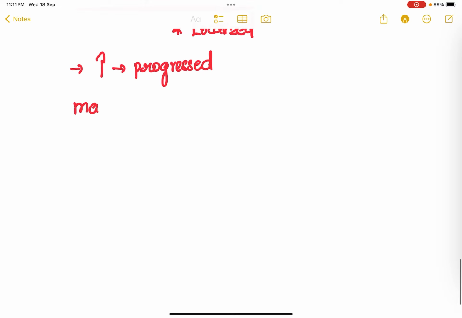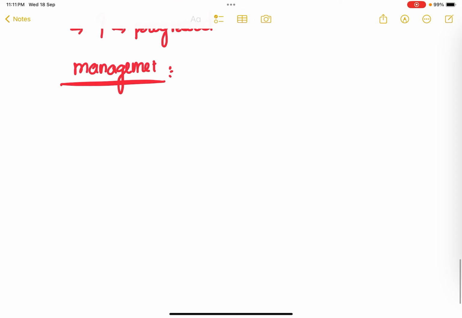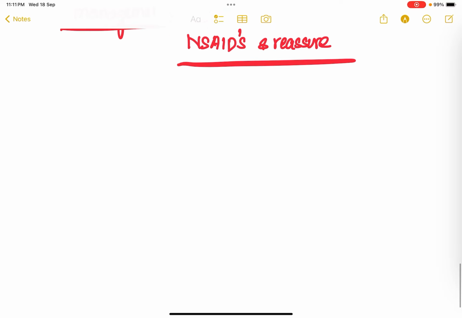So how are you going to manage the patient? As in primary dysmenorrhea, we treat only symptomatically with NSAIDs, and for severe pain, we make the cycle anovulatory with the help of oral contraceptive pills. But in secondary dysmenorrhea, since we know this is occurring because of the pelvic pathology, we can't just give NSAIDs to this patient, right? You can't give NSAIDs, reassure the patient, and ask the patient to leave, because this condition is happening because of some pelvic pathology.